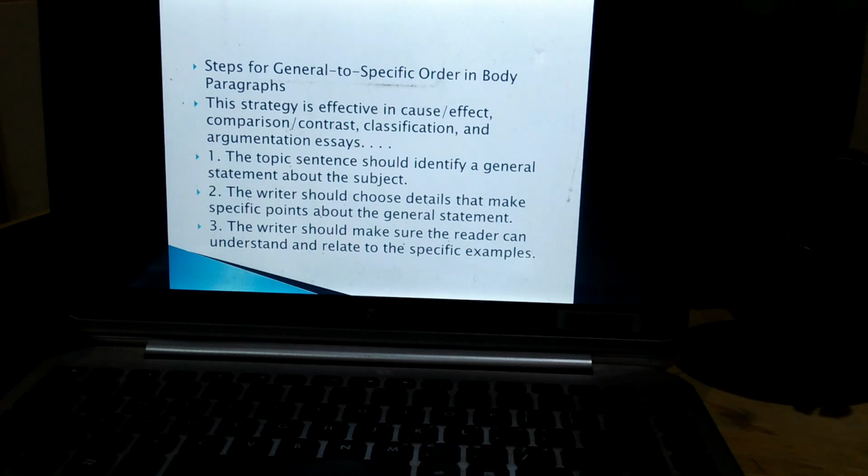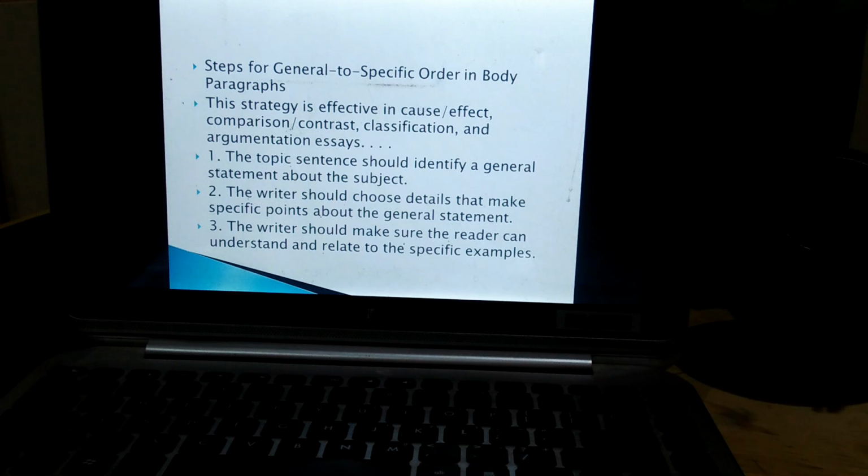The topic sentence should identify a general statement about the subject. When you are going to introduce the paragraph, you make a general statement, a bigger statement. Number two, the writer should choose details that make specific points about the general statement. While you are explaining that, open up the detail gradually from general to specific or minor details. Number three, the writer should make sure the reader can understand and relate to the specific examples.